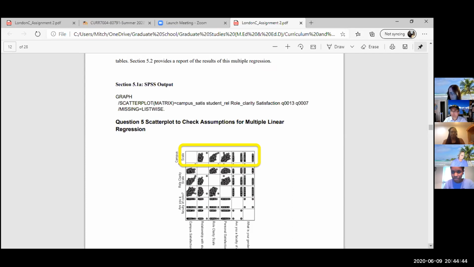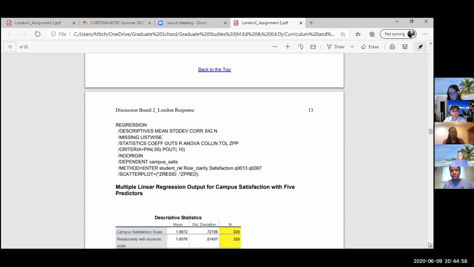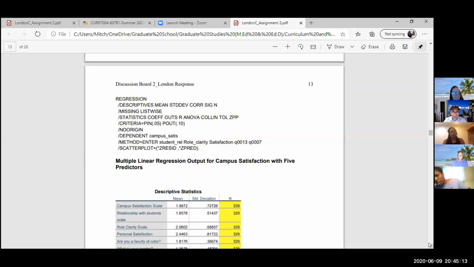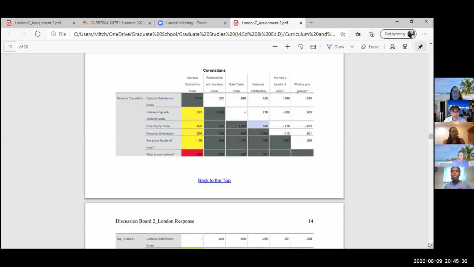I'll just scroll through these pretty quickly so you can get an idea of what my output looked like. All right, my syntax, of course, 329 participants. And I think I noted that when I added faculty of color, the correlations were questionable, there could be a possible issue of multicollinearity. It is at 0.526. I have it highlighted in light blue so you can see it.